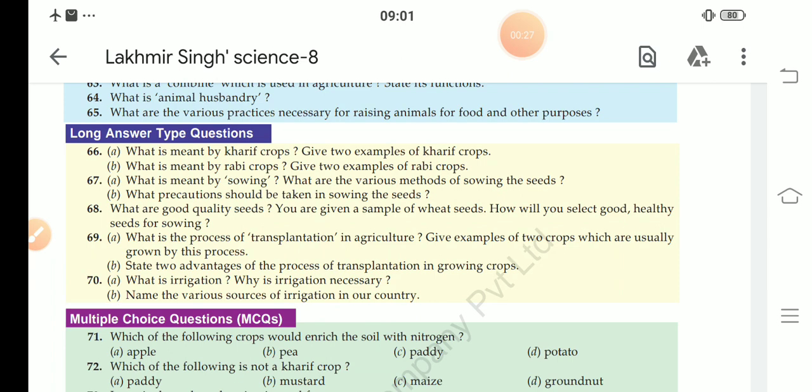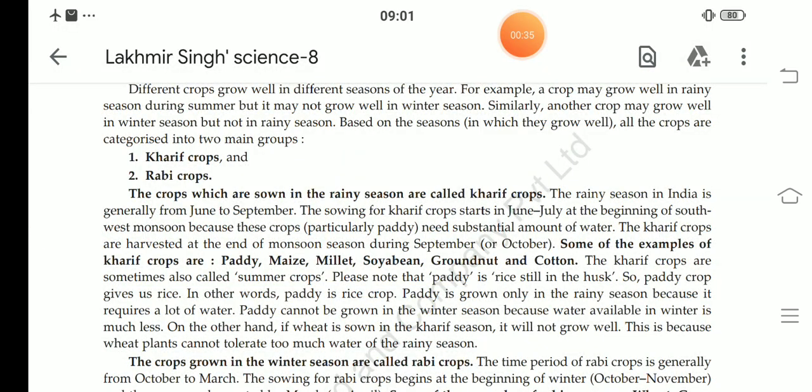What is meant by kharif crops? Give 2 examples of kharif crops. So our answer to this question is on page number 2. Our answer starts from here. The crops which are sown in the rainy season are called kharif crops.